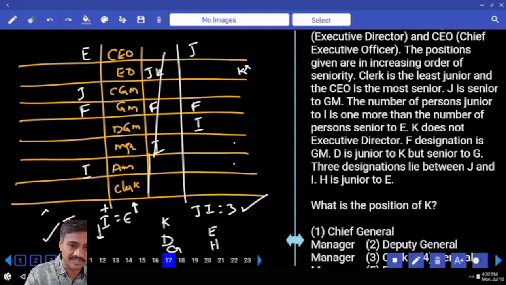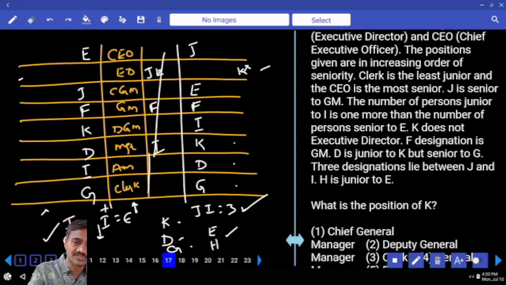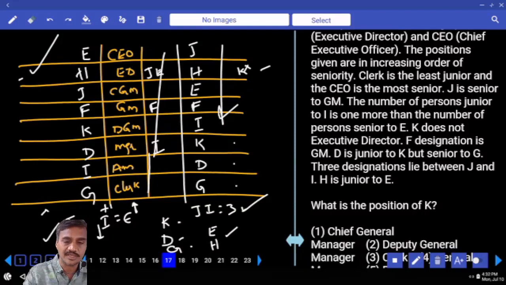And after this I, how many persons? 3. And before this E we need to have exactly 2 persons. Then this is the possibility we have here. And now K, D and G must be in this order. K cannot be ED, isn't it? As K cannot be ED, where should this K be? K is DGM, and next one is D. K, D, G is the order. If K, D, G is the order, and E is before this H. Now here H is here, E before this H; here E is after this H. Hence the second case got invalid. Now we are left with the first.